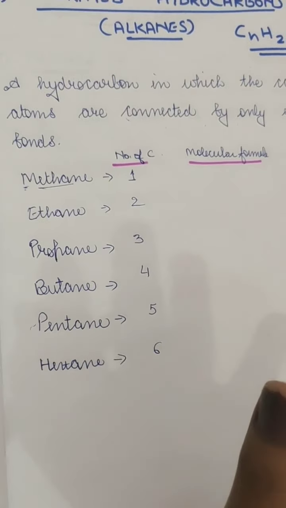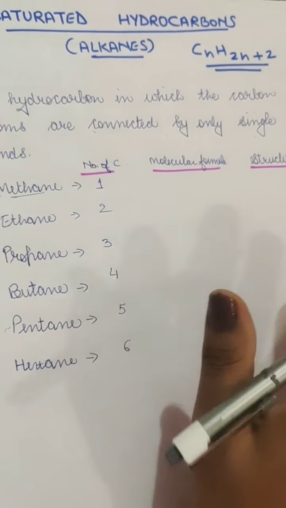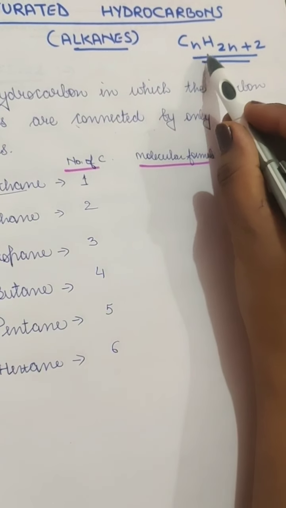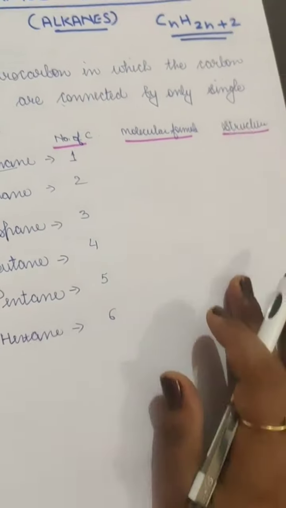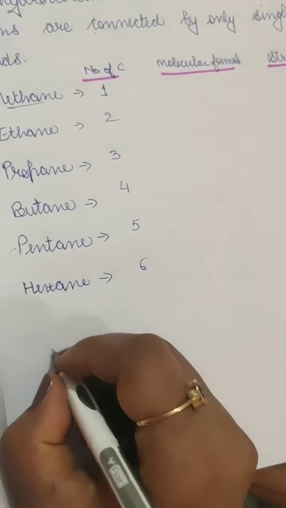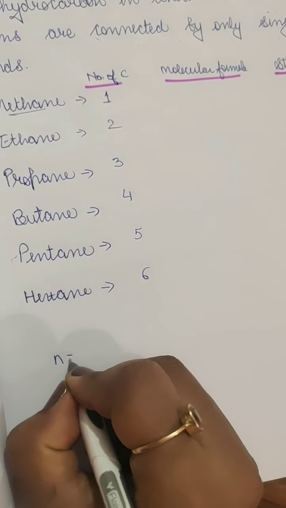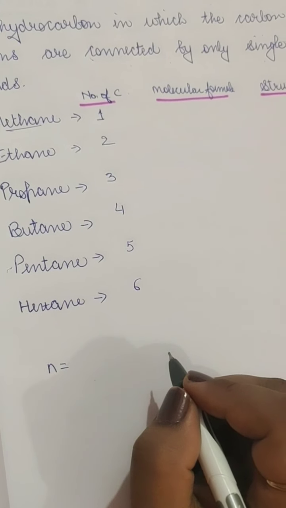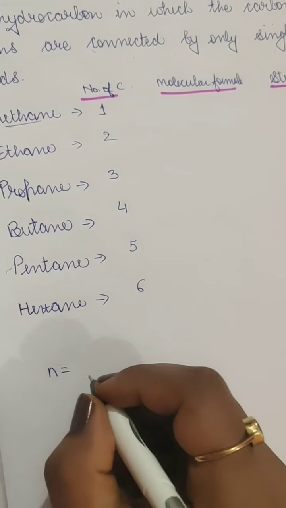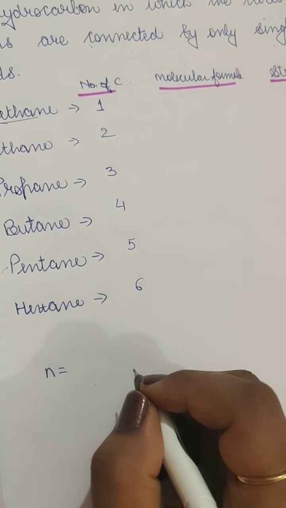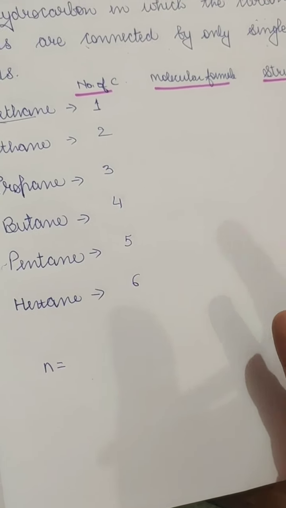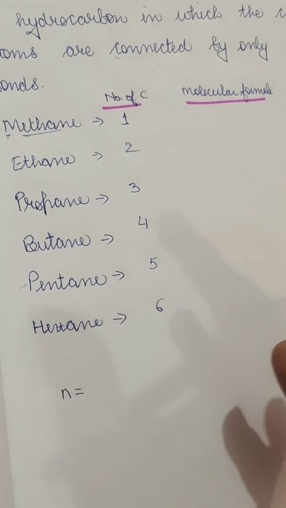Now it has a general formula of CnH2n+2. Now what is this n and what is this 2 and all? Here n equals the number of carbon atoms actually. So n defines the number of carbon atoms, that means how many carbon atoms are there in any kind of hydrocarbon.